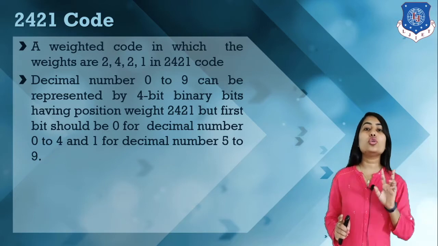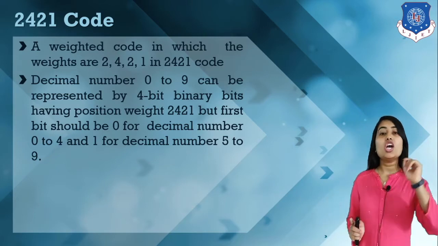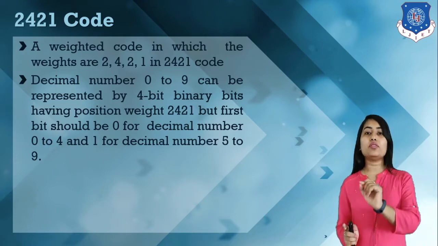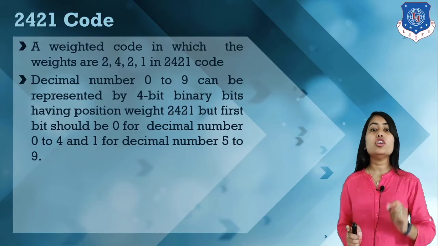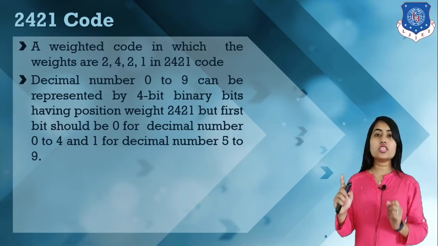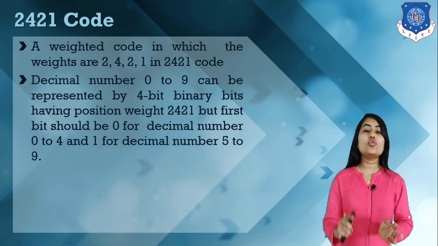And for the remaining decimal numbers 5 to 9, the first bit must be 1. So for 5 to 9 we have to use the first 2. So these are the conditions in the 2421 code.